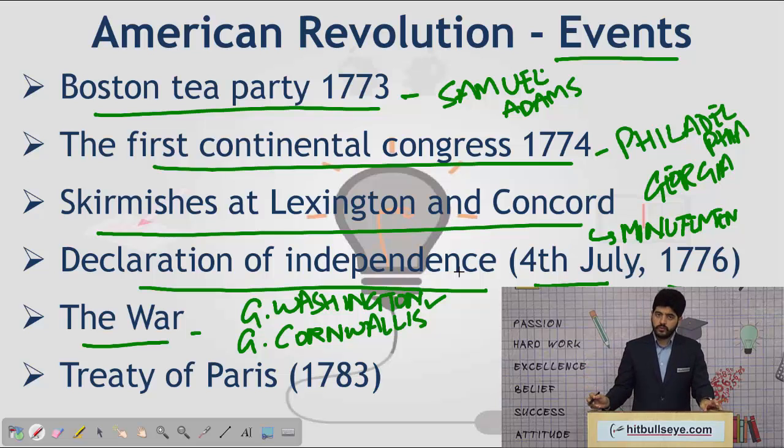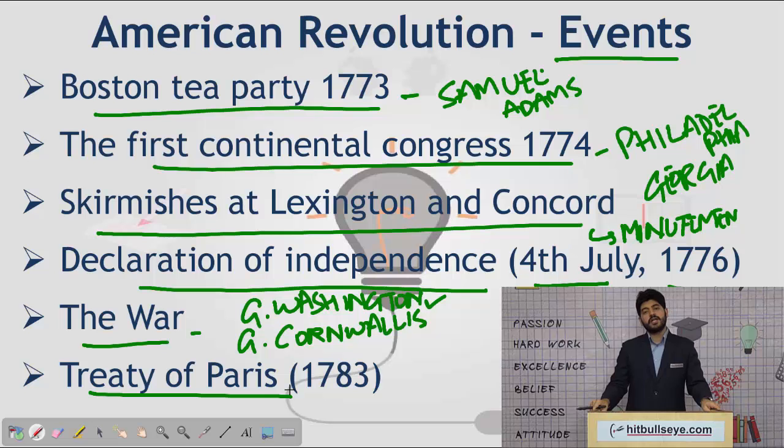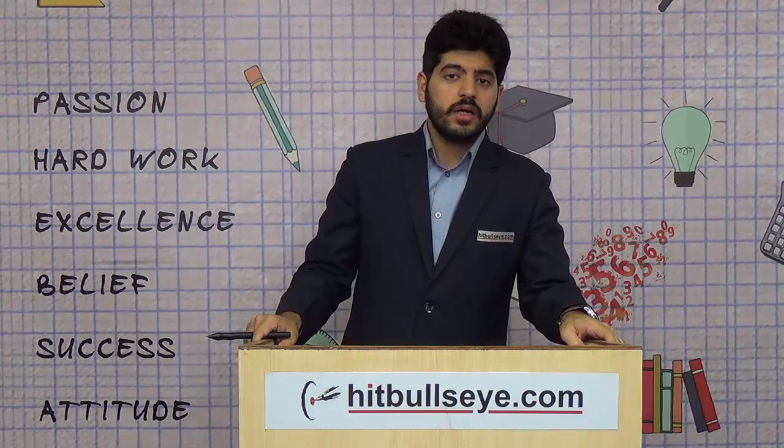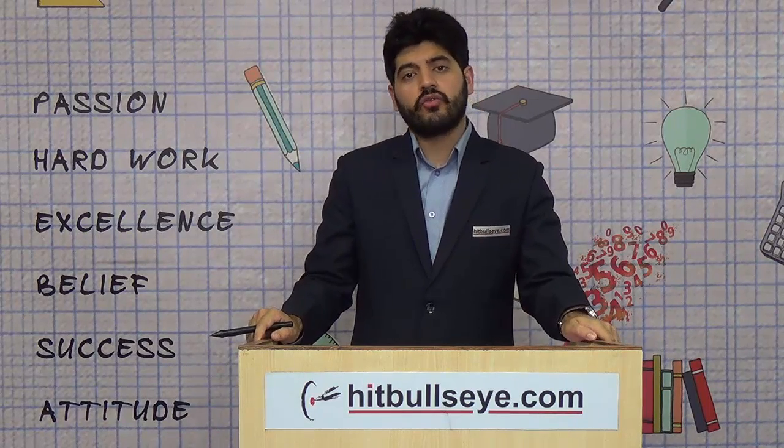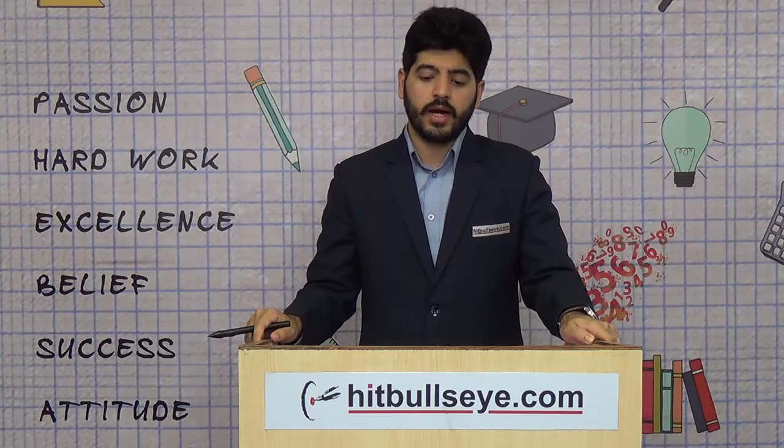After this, with various negotiations, there was a Treaty of Paris signed in 1783 between the two sides, which said clearly that the British from now onwards would have no right over the American lands.